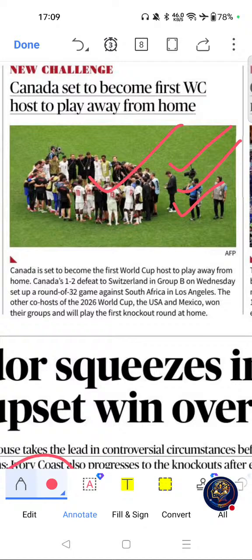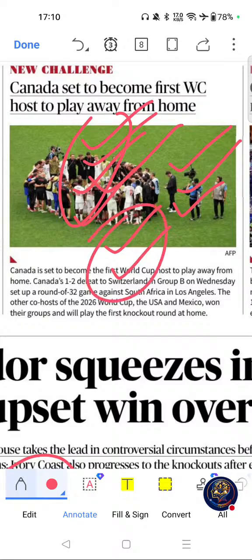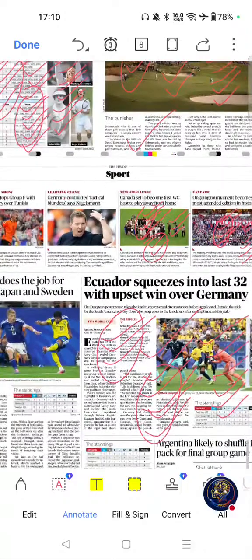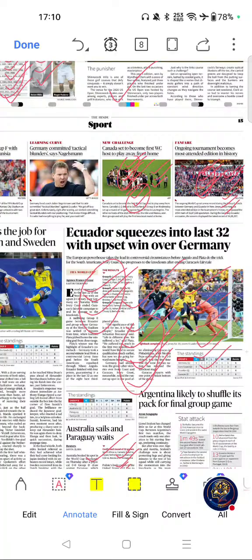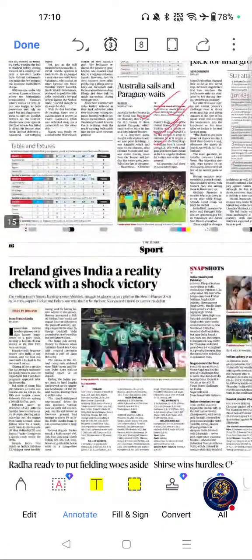Now we will see key themes related to this article: FIFA World Cup 2026, Canada, host nation, and qualification. These are the key themes, and possible question areas are FIFA World Cup 2026 hosts and FIFA. These are the possible question areas. Move on to the next important article. These are the only important articles from the sports section. Move on to the next page.